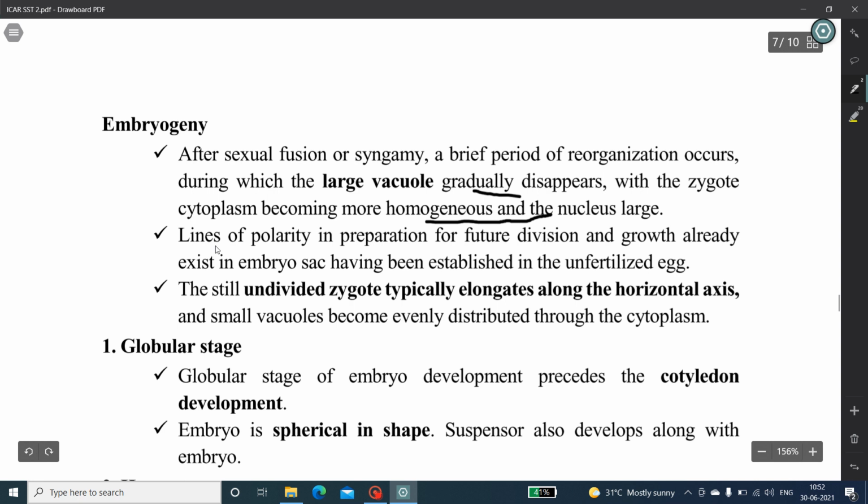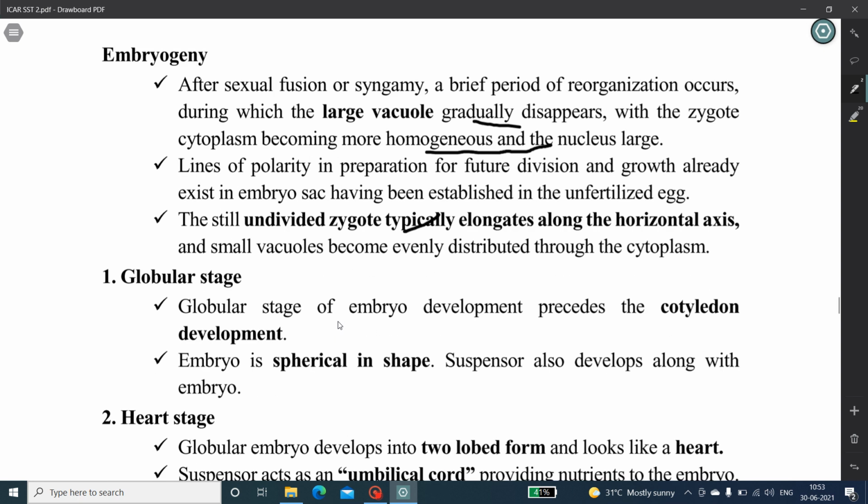The duration of this period varies among the species, but it is usually about 4 to 6 hours before the zygote begins to divide. Lines of polarity in preparation for future division and growth already exist in the embryo sac, and have been established in the unfertilized egg. The still undivided zygote typically elongates along the horizontal axis, and small vacuoles become eventually distributed through the cytoplasm. There are 4 stages of embryo development.